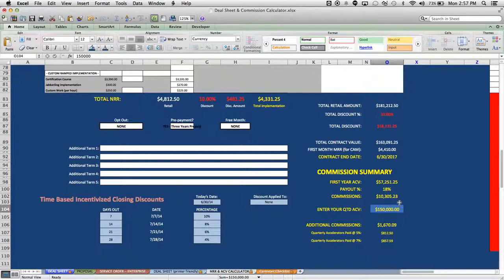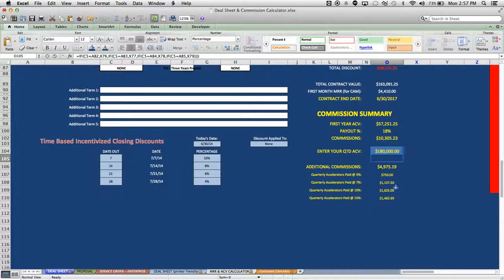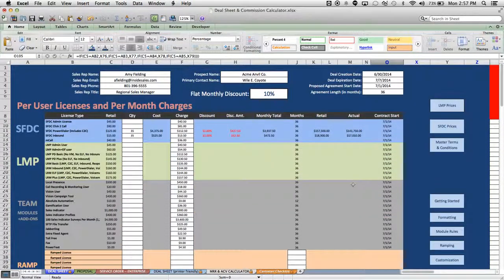Now, if you're closer to that number, you'll actually see, let's just say we're at 180,000. You'll be able to see exactly where things were paid out. Now, if you were already far in the black, let's just say you were having a killer quarter, then you'll just see that, yeah, this was all just purely 15% payout on the quarterly accelerator. So that's how you do your calculations in there.